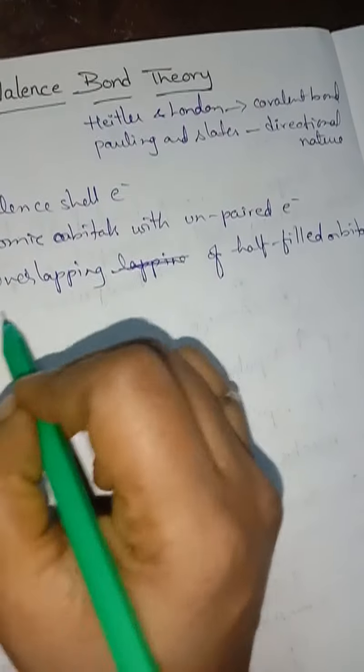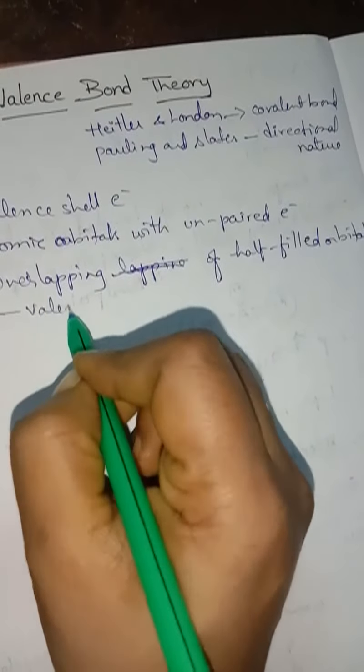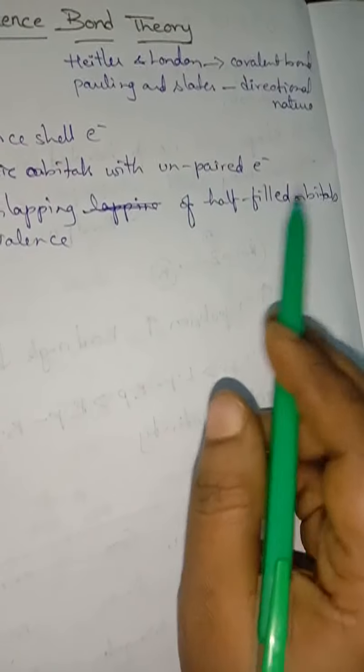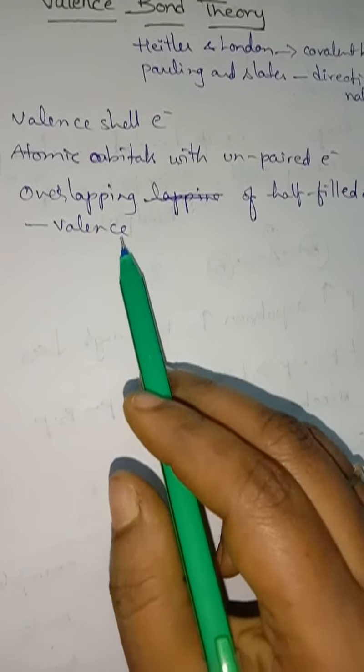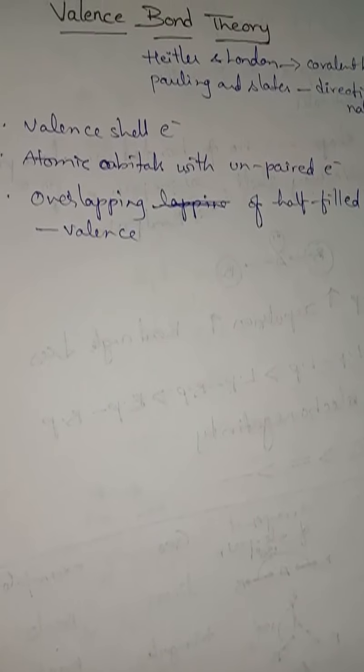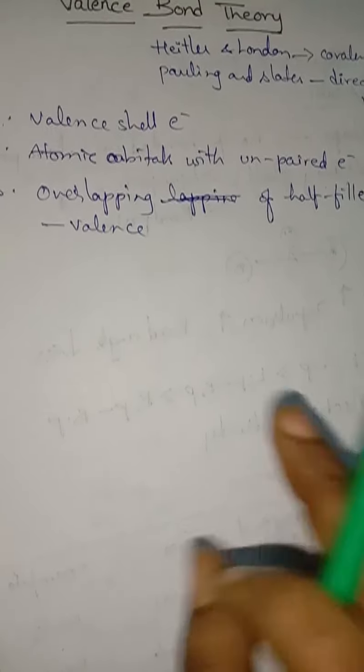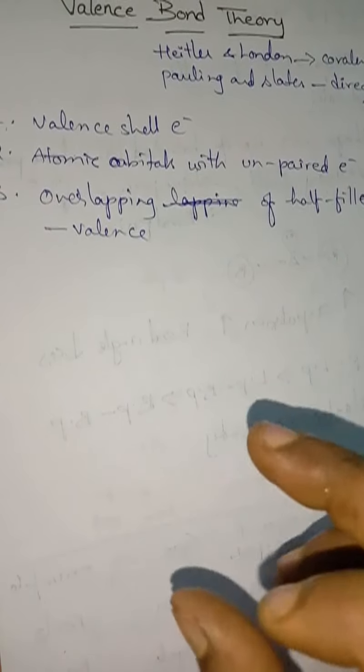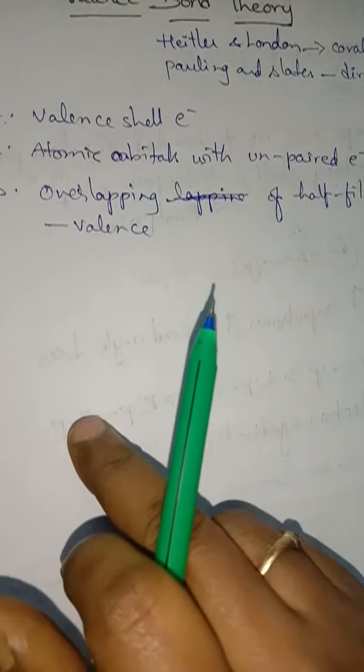So which orbitals? We have to use the valence shell. In the overlapping of half-filled orbitals, only two valence shell electrons we are going to use. As a result of overlapping, the electron density of the shared electron pair is present mostly on the internuclear axis.